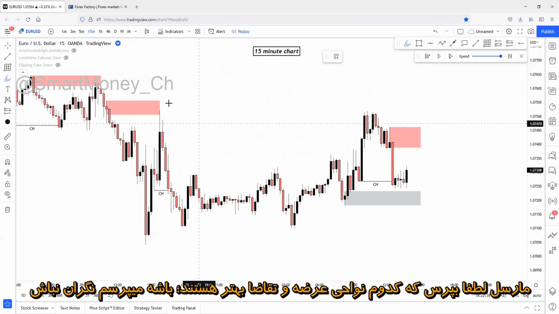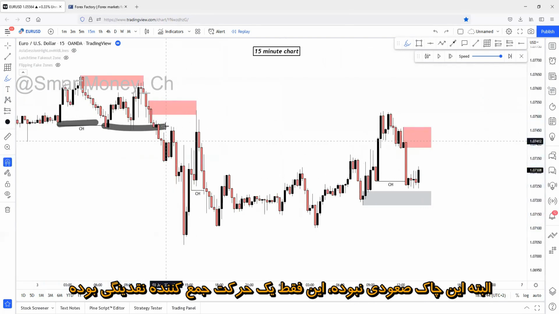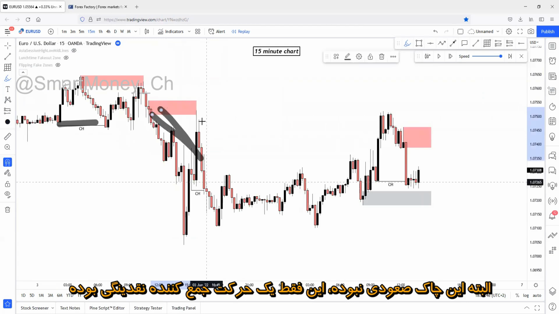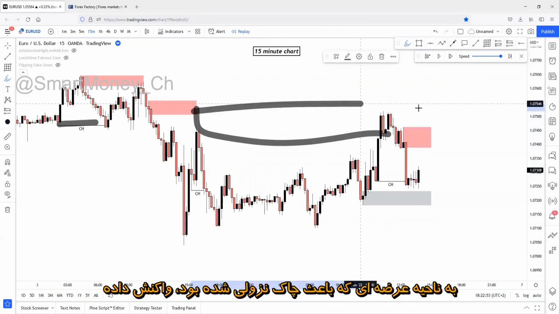So price turned bearish here, created a breakout structure here, created a change of character. It wasn't actually a change of character here to the upside, it was just a liquidity sweeping movement. It reacted on the supply zone, swept the liquidity to the upside, created a change of character to the downside once again, and reacted on a character changing supply zone.